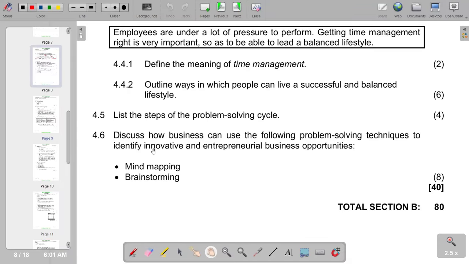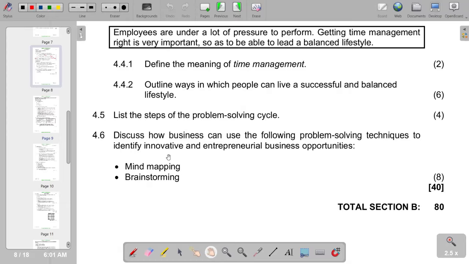So brainstorming basically is a creative technique for generating a large number of ideas to solve a problem or explore a topic without immediate judgment. So basically it encourages free thinking and can be done by individuals or groups to promote innovation and a new perspective. So you see that the process of brainstorming involves generating a quantity of ideas first, followed by refining and selecting the best ones later. So that is the explanation on brainstorming.